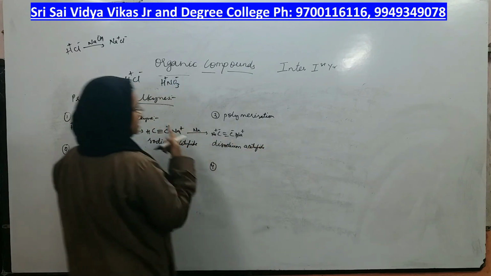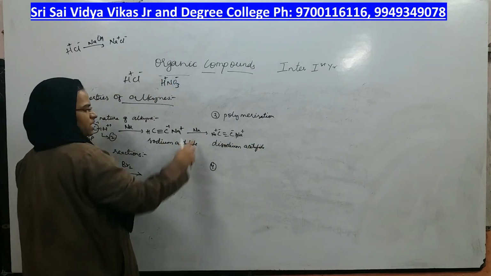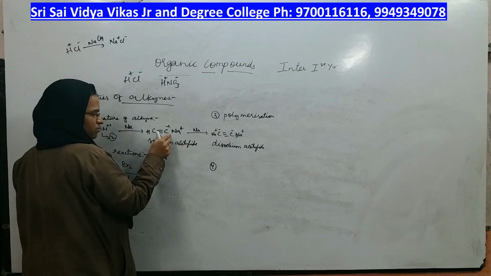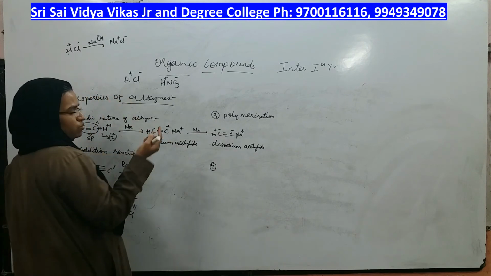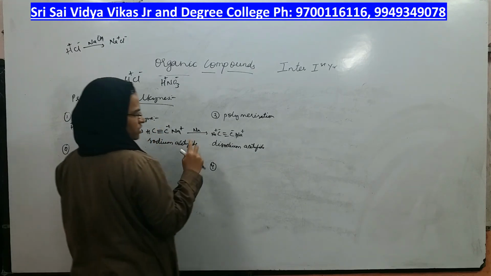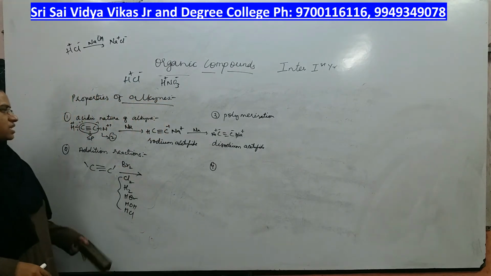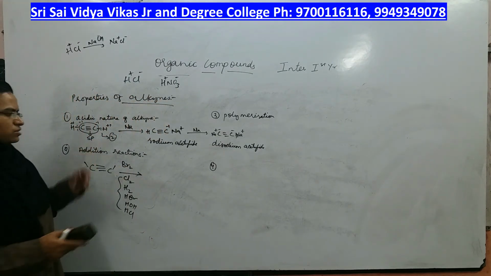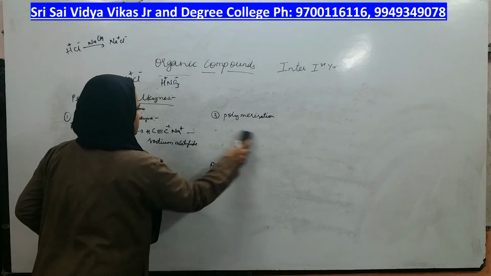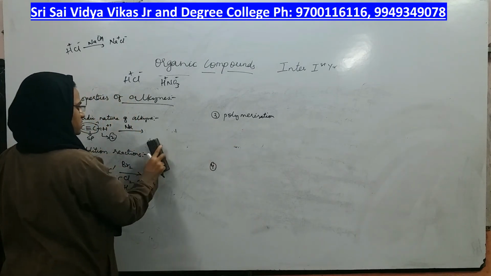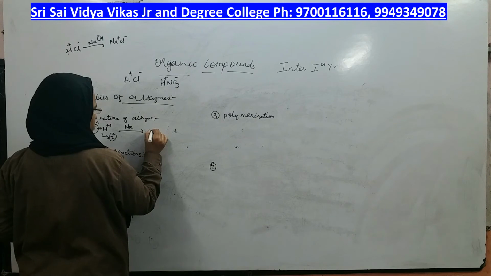Sodium chloride is the name of this salt, right? Just like that, sodium acetylide is the name of this salt. If I take 2 times Na plus Cl minus, you will get disodium acetylide, right? So this is the acidic nature of alkyne. You please copy so that I can erase this. Single sodium acetylide is enough.